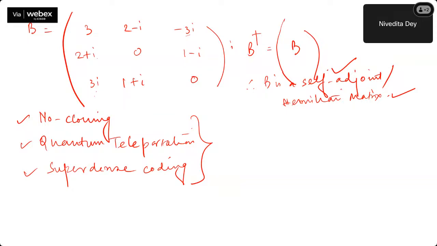First. Second is, in order to understand all these 3 concepts, at least teleportation and super dense coding, we need to understand the quantum circuit form. Otherwise, we cannot understand that. And in order to understand quantum circuits, we need to understand those quantum gates, which we covered in our last class and in today's class.